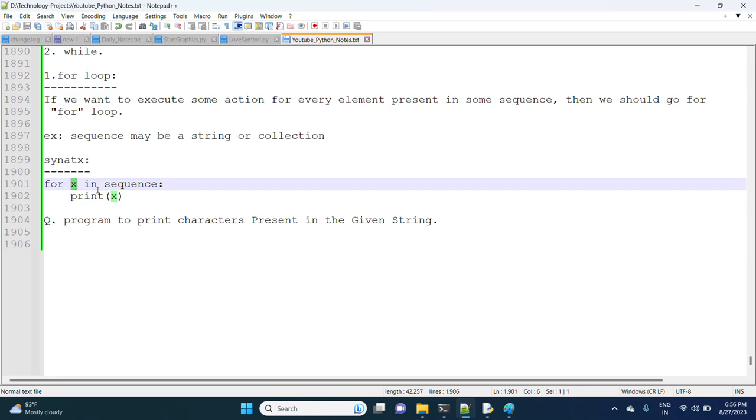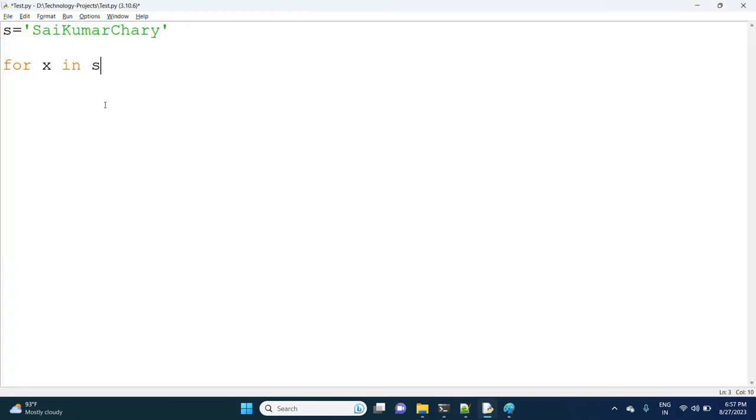For x in sequence. For x in sequence means s. This is the string, and this is the information we want to print. For x in s, I'm printing print x.